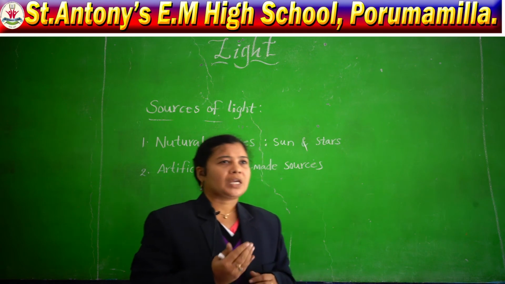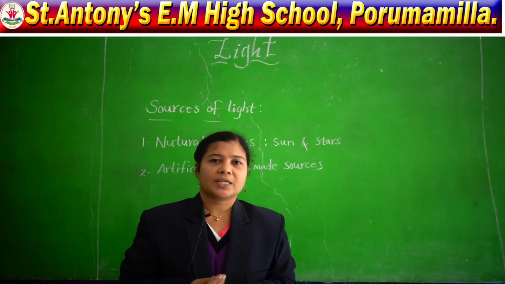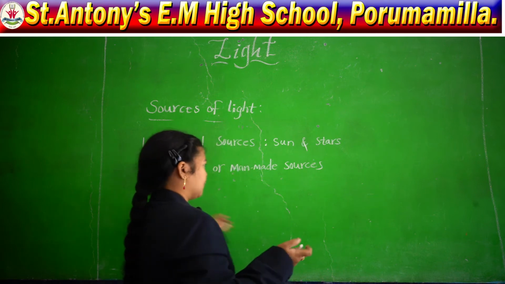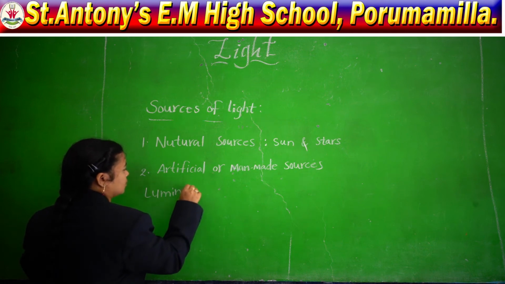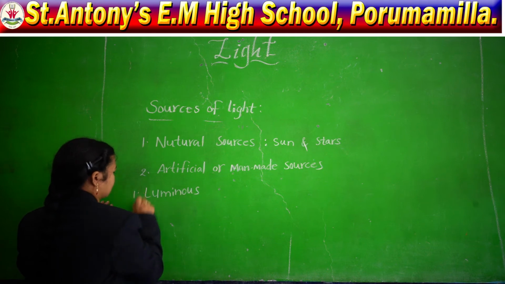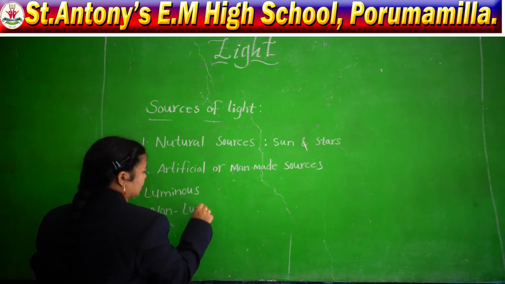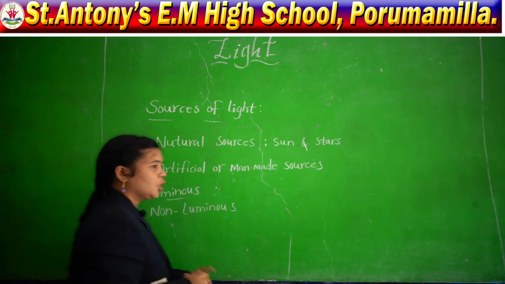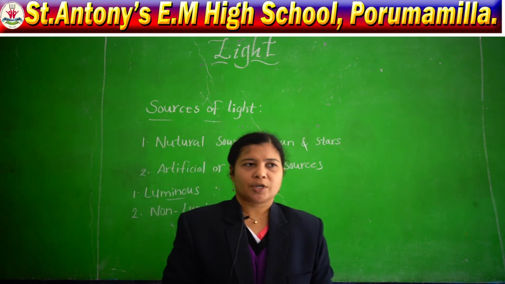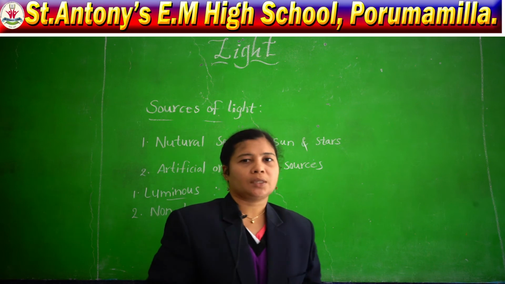And also we can move on to know that there are two types of bodies, that is luminous and non-luminous bodies. The first is luminous, the second one is non-luminous bodies. Luminous bodies means they can produce their own light and they can give the light to other organisms.